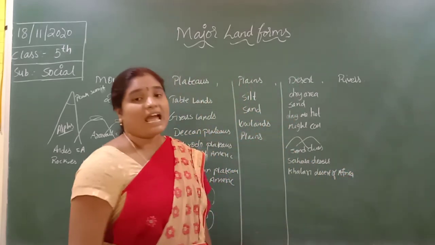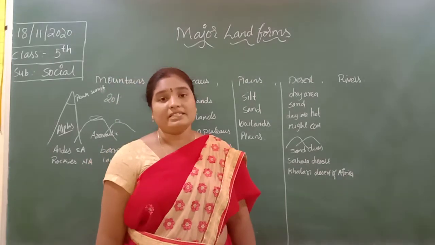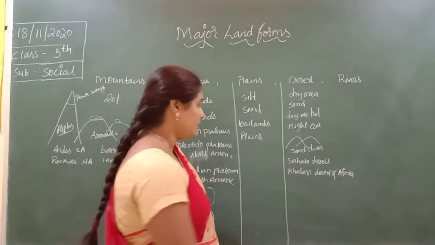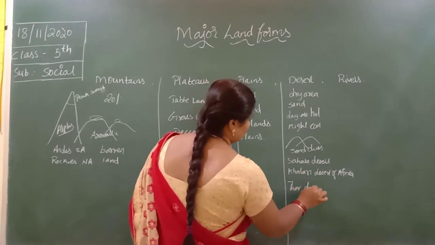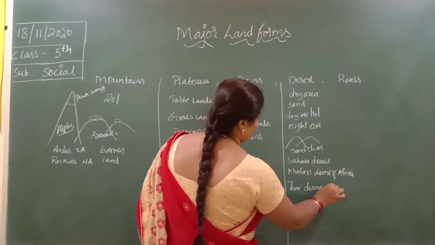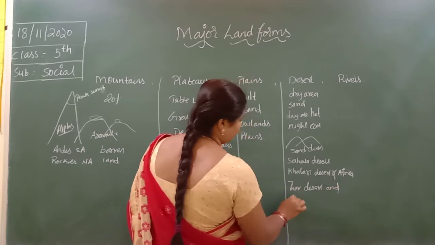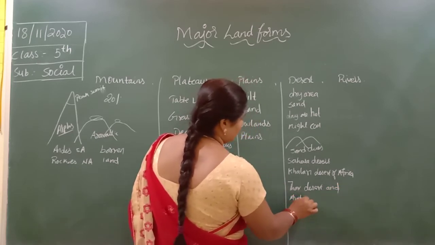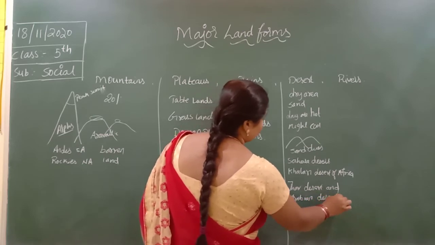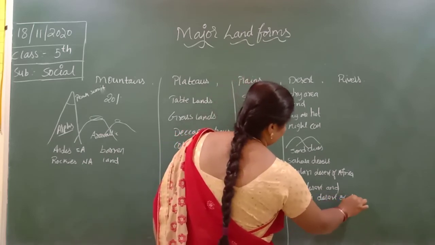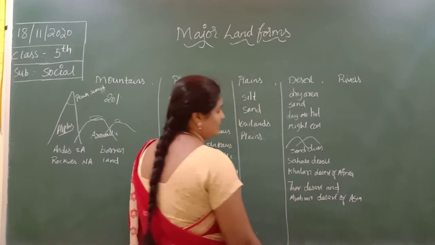Thar desert and Arabian desert are the examples of the Asian continent. These are the desert regions.